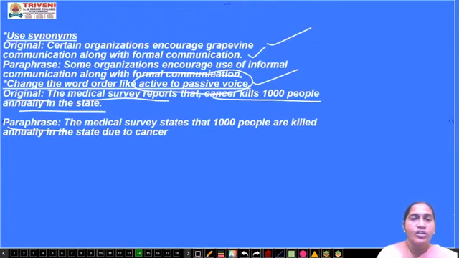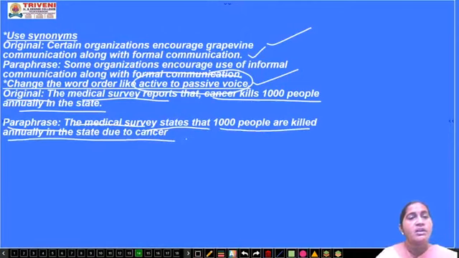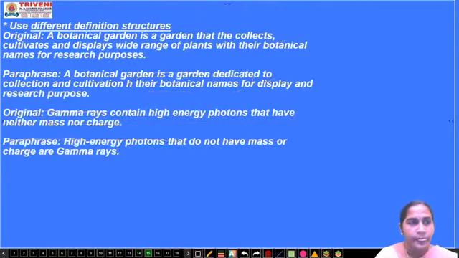The passage, what you have to write into passive voice, changing that order. So the medical survey states that 1,000 people are killed annually in the state due to cancer. Or you can write that cancer killed 1,000 people annually in the state by the medical survey report. So anyone is correct, both are correct.